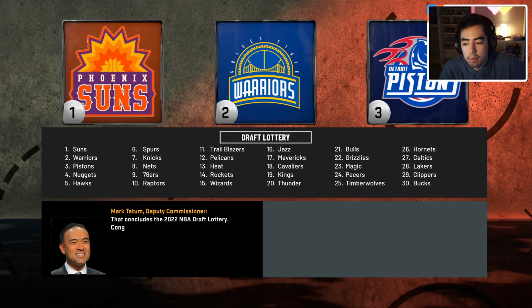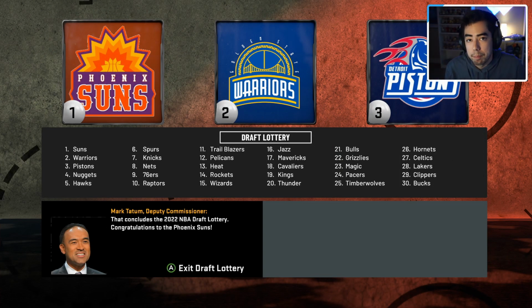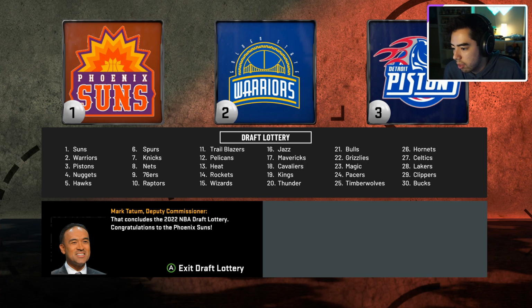The Nuggets move up to 4. Wow, so the Nuggets could pair Bill Walton with someone here in the top 5 pick if they take a real player. That's going to be a huge advantage for the Nuggets. We got the Suns, Warriors, Pistons, Nuggets, Hawks, Spurs, Knicks, Nets, 76ers, and the Raptors all in the top 10. So let's see how the 2000 NBA draft class goes here in year number 2.